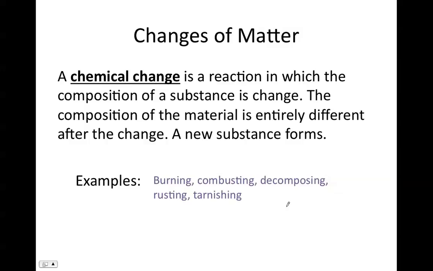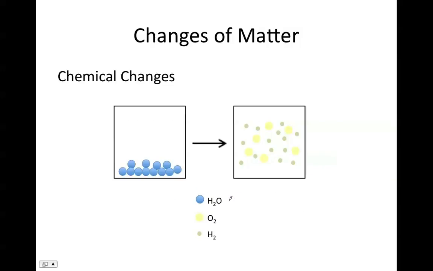So good examples and kind of keywords, especially when it comes to burning, combustion, rusting, tarnishing, decomposing. Also, if you simply see reacting, or forming a compound with, those are all, again, examples of chemical changes. So here you can see that we start with water and we change into oxygen and H2. So while we start with water and we end with H2 and O2, we're changing the chemical substance. We have a new product. Thus, this represents a chemical change.